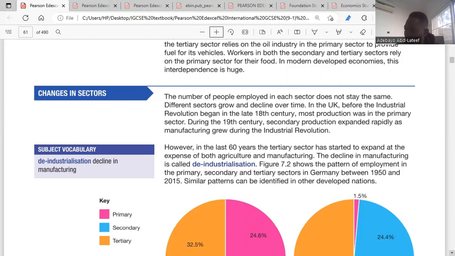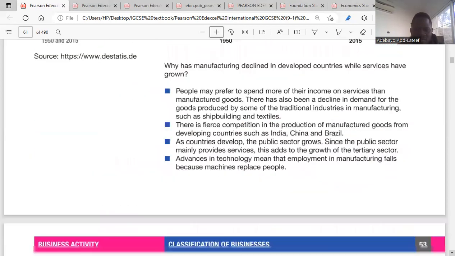Industrialization means a situation where a non-industrialized economy becomes industrialized. That means manufacturing industries start emerging in that economy. That is industrialization. But now that manufacturing is declining, we call it deindustrialization. So the tertiary sector is taking over the primary and secondary sector. So that's about chapter 7.